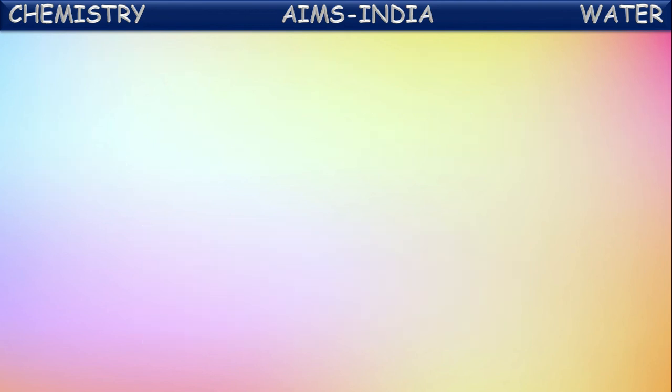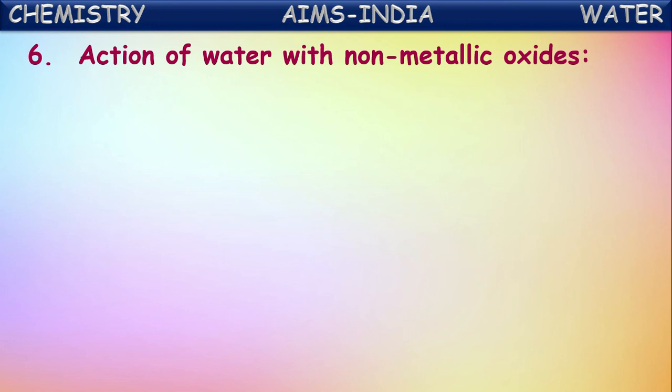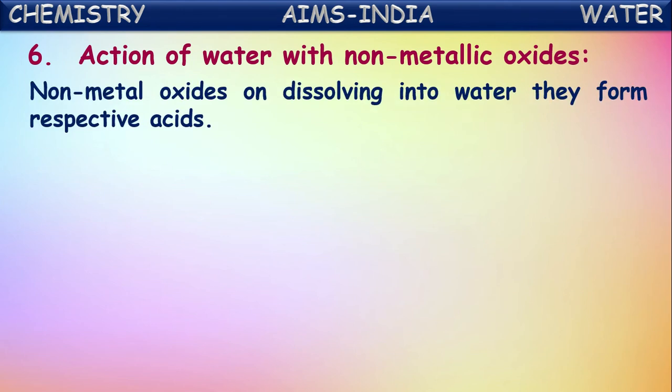Okay. Next, action of water with non-metallic oxides. Not only metal oxides, even non-metallic oxides react with water. Non-metal oxides on reaction with water, on dissolving into water, form respective acids. Just as metallic oxides on reaction with water form basic substances called metal hydroxides, in the similar way, non-metallic oxides on dissolving into water form respective acids.